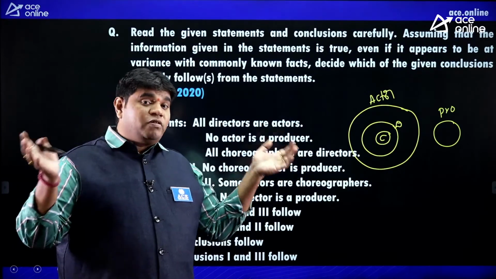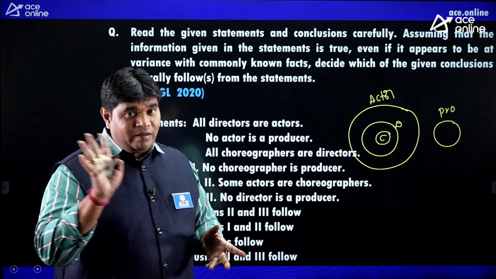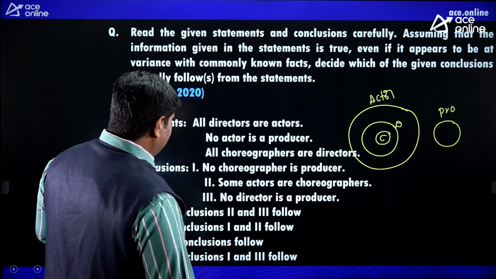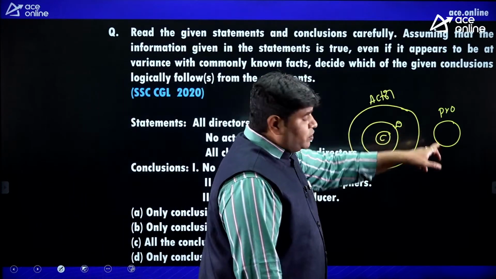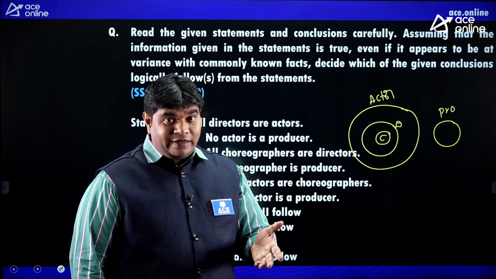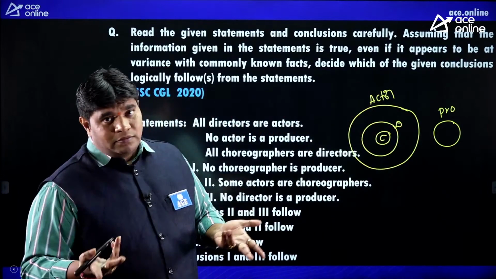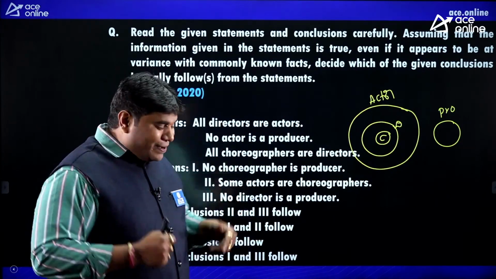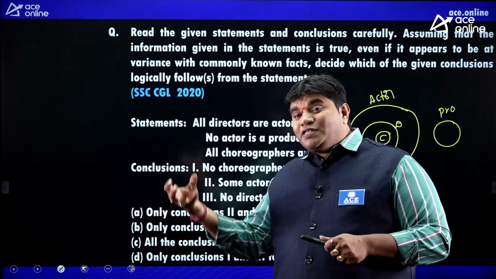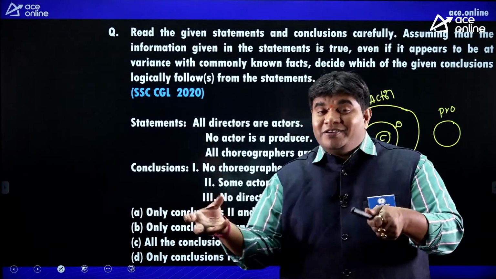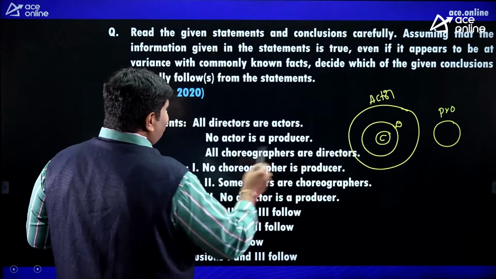Generally you can write a number of possible Venn diagrams, then check the conclusions. But here we are getting only one diagram, there is no other diagram. Conclusion: no choreographer is a producer. Is it right or wrong? Yes, right, because the producer does not enter into the actor, so how can it enter into the choreographer? Impossible. Suppose in a bank we have lockers. If thieves do not enter into the bank, how can they enter into the locker? Impossible. In the same way, no choreographer is a producer is right.